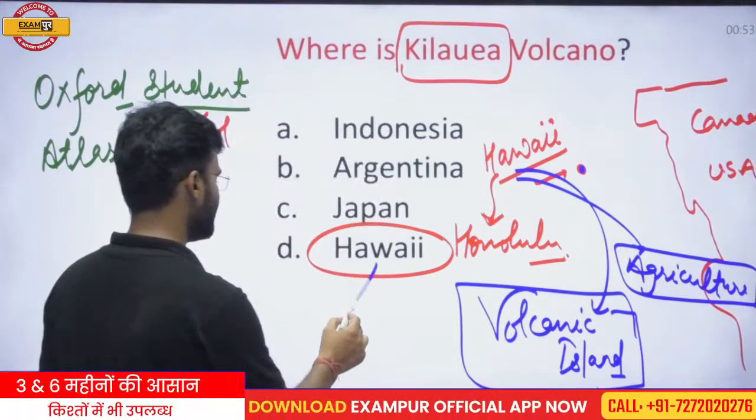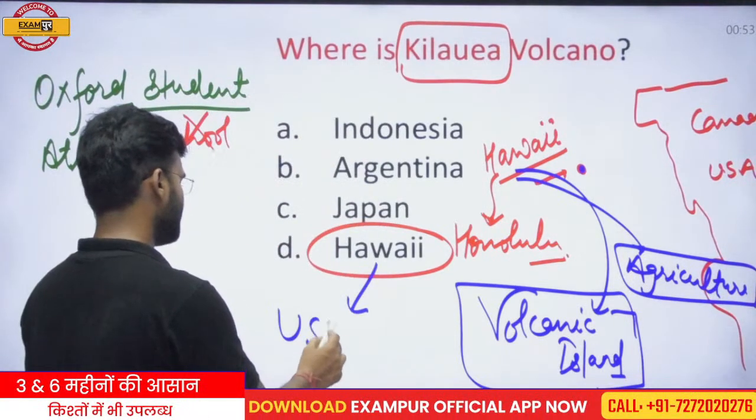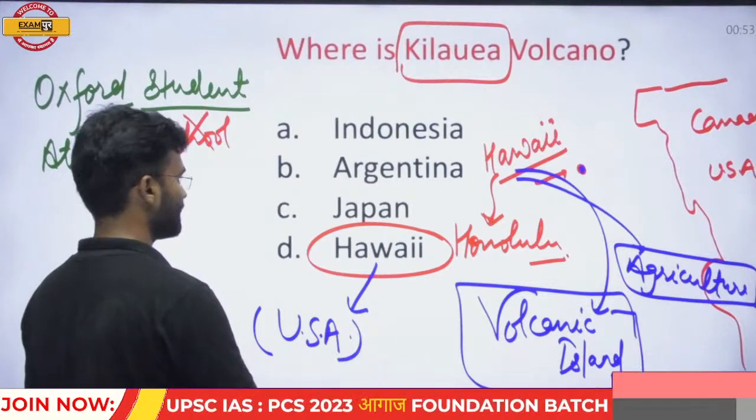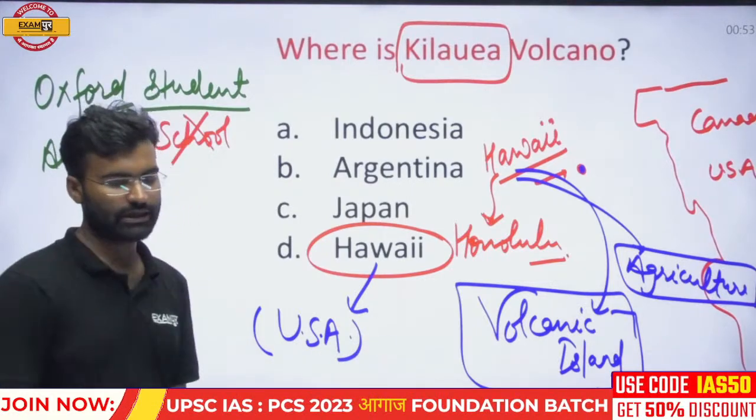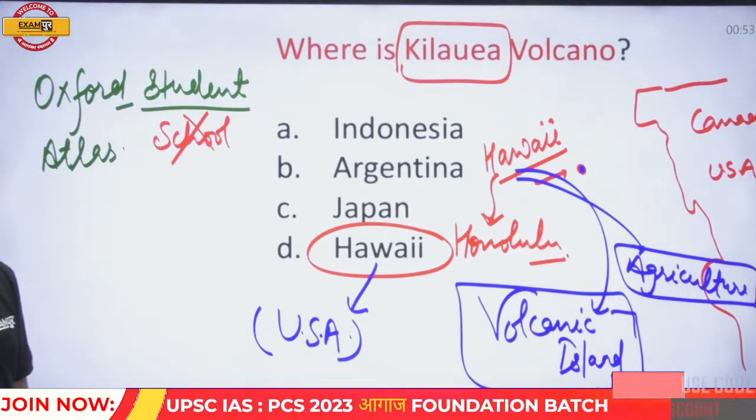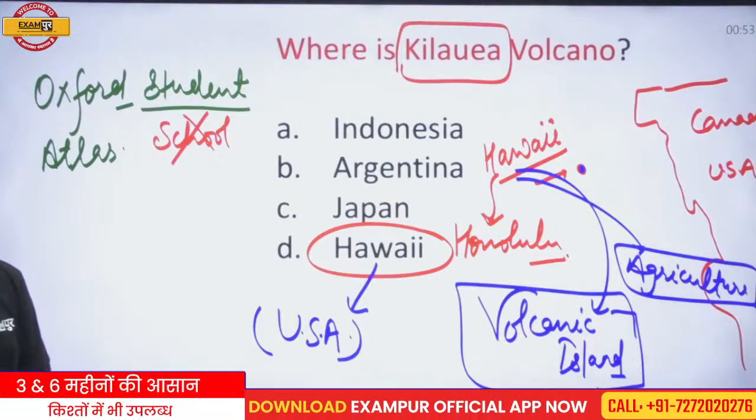So Hawaii is not any country. Hawaii is a part of the USA.